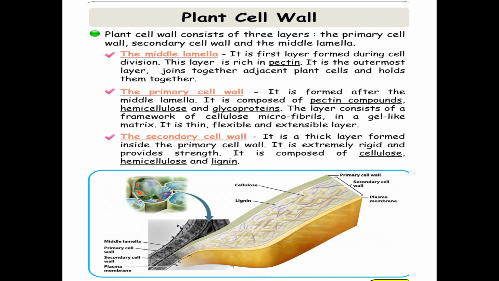So the middle lamella is the first layer formed during cell division. This layer is rich in pectin. It is the outermost layer which joins together with adjacent plant cells and holds them together tightly. Next, the primary cell wall. It is formed after the middle lamella.